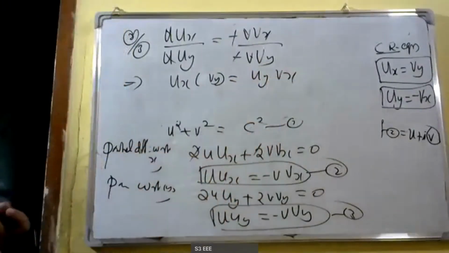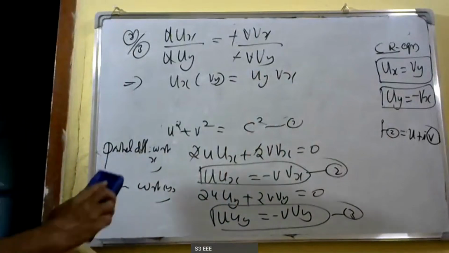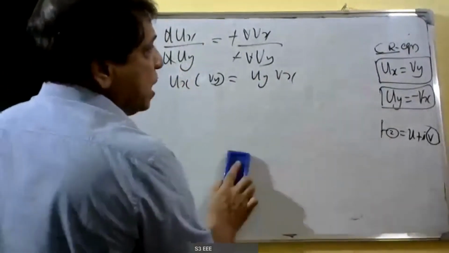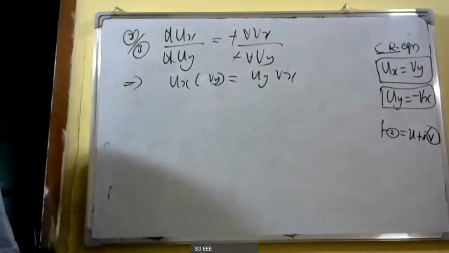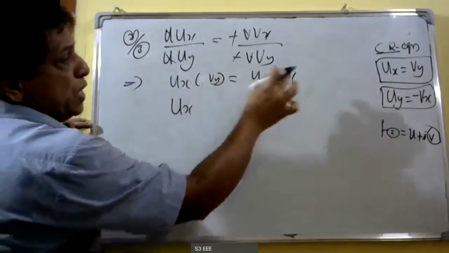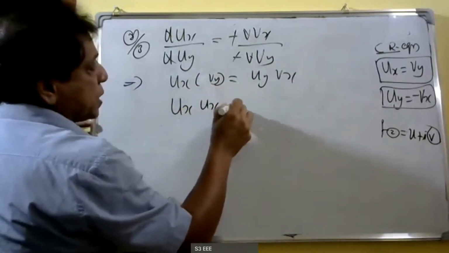Then we apply the Cauchy-Riemann equations. vy is equal to ux. Therefore, ux into vy is ux into ux.